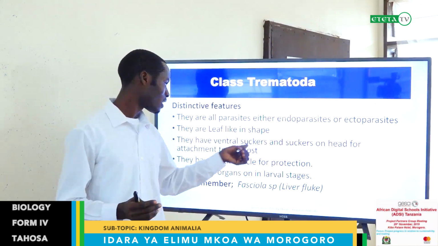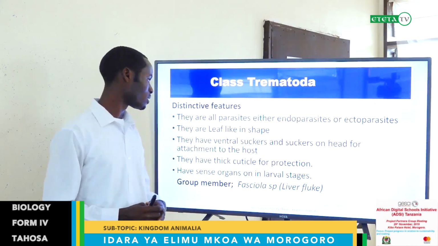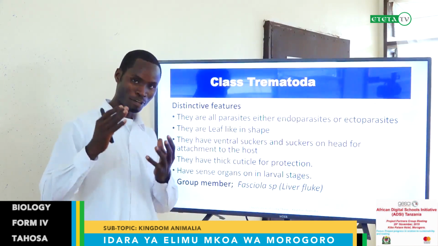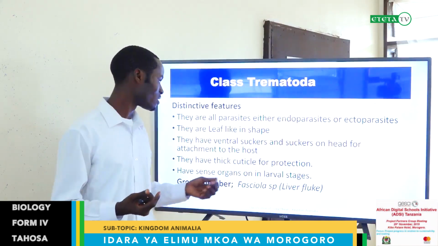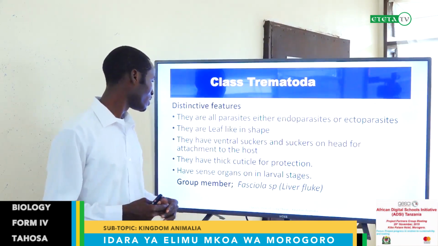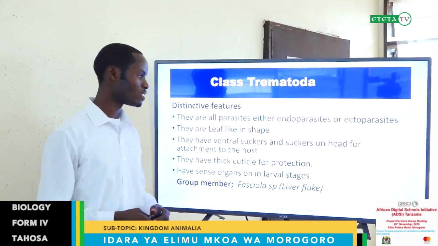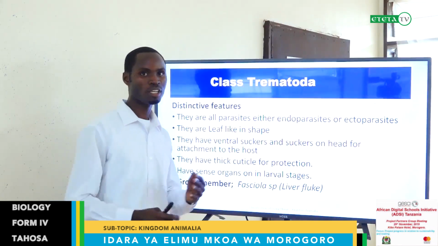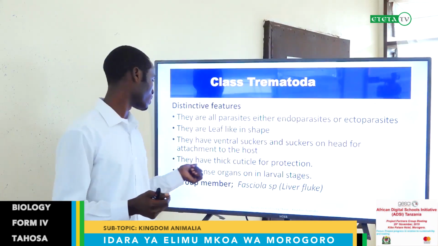They have ventral suckers and suckers on the head for attachment to the host. These suckers are for attachment and for absorption, or for suckling the nutrients from the host. There are ventral suckers and suckers on their head, which enable them to attach and at the same time suck the blood or nutrients from the host.